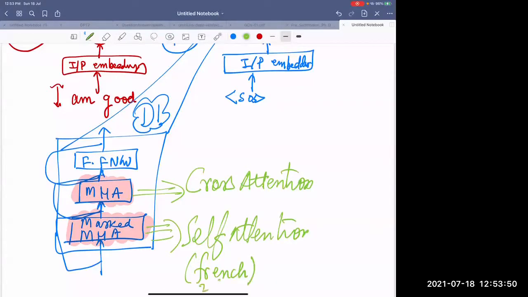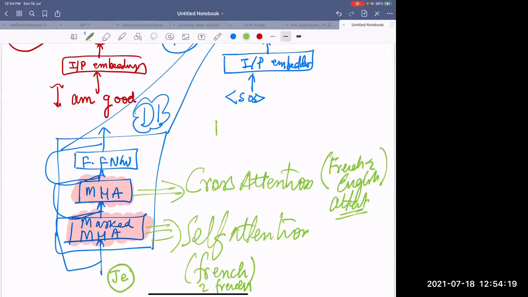Here cross attention is English to, sorry, it has to be opposite. It has to be French to English attention.